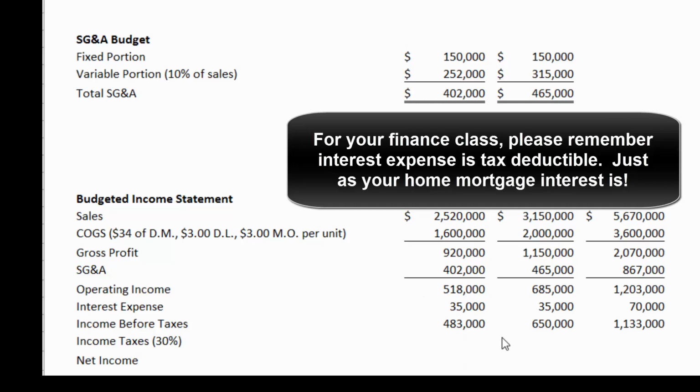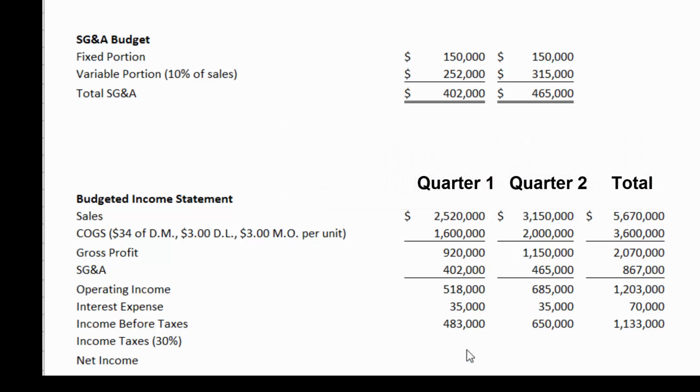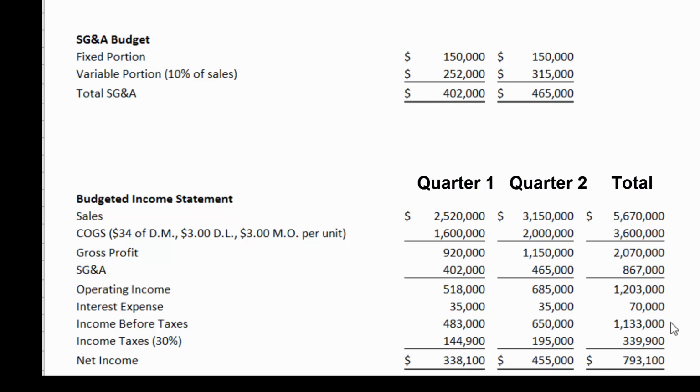So please remember, interest expense is tax deductible. That's why when you get to finance class, you'll decide that debt is your cheapest form of capital, because you get to deduct the interest expense on your tax return. So then we take 30% of the income before taxes. That gives us our income taxes. We subtract the income taxes from the income before taxes, and we end up with projected net income of $793,100.